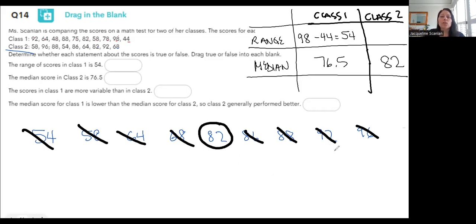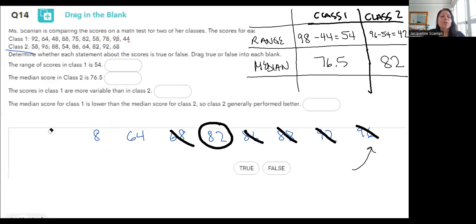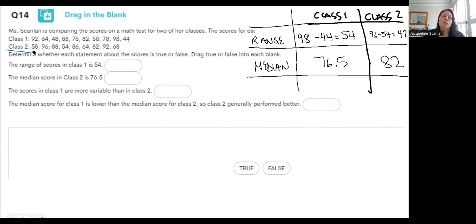And the range I find from taking the biggest number, subtracting the smallest number. So 96 minus 54 is 42. All right, now I can answer my questions. I call that front loading. It means do all the hard work ahead of time and then answering the questions won't be so hard.